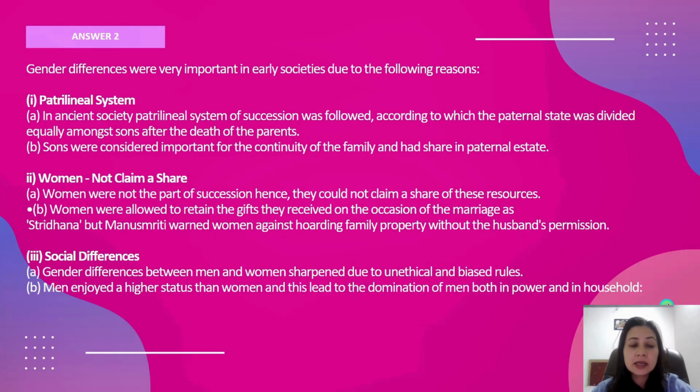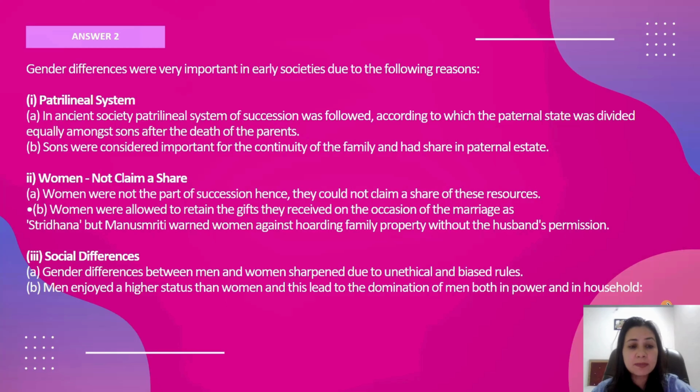We can see that the system which still exists in India, a patriarchal form of society, was there during ancient times also. Women did not get the right to property in their father's property, and social differences were there. So it was a patrilineal system. Patrilineal means when we draw the lineage from the father's side, and matrilineal is when we draw the lineage from the mother's side.